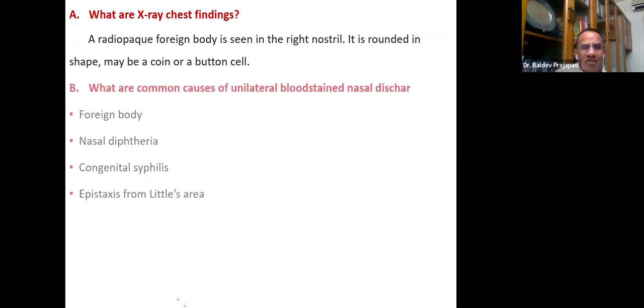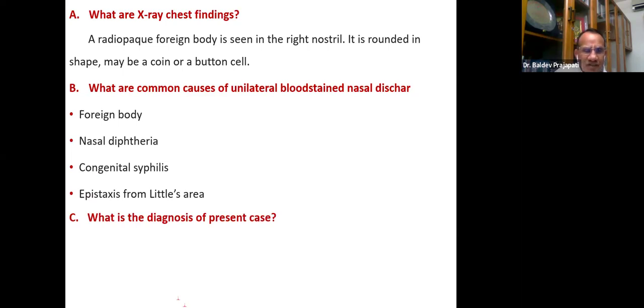But the question may come in this way: what are the common causes of unilateral blood-stained nasal discharge? Somehow it comes with the answer also. Please remember, this is very important. Unilateral blood-stained nasal discharge: foreign body, even nasal diphtheria, congenital syphilis, occasionally epistaxis from Little's area. What is the diagnosis of the present case? Already I think it is there: right nasal radiopaque foreign body.